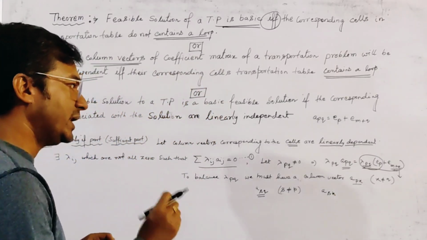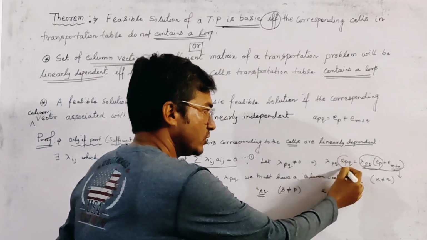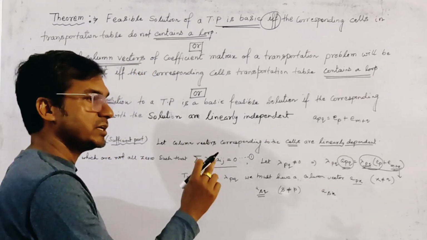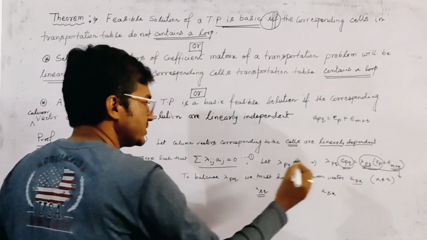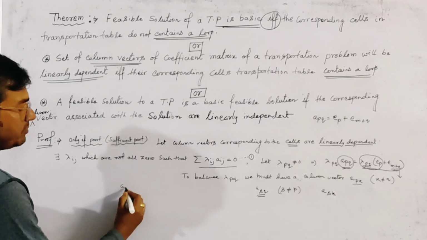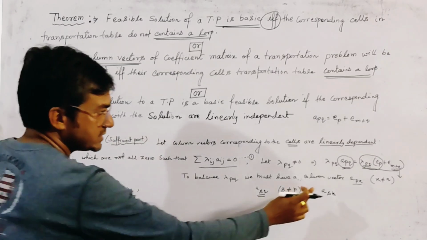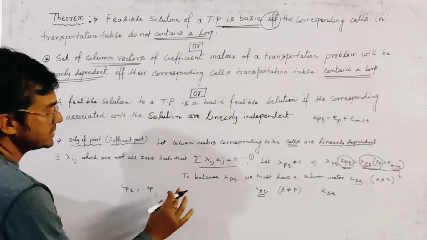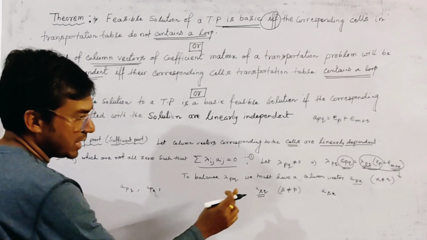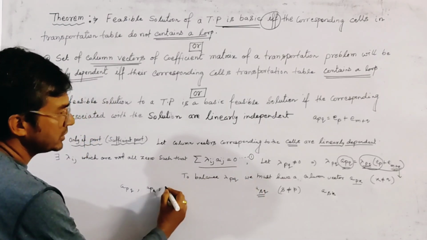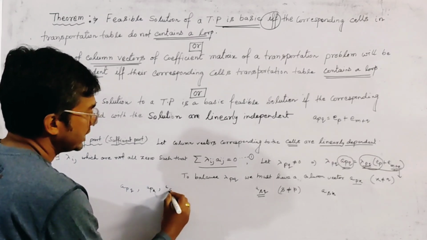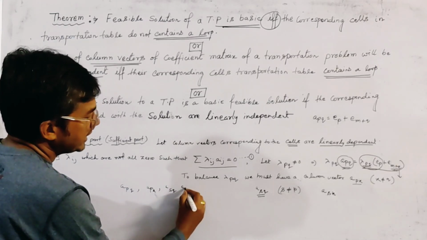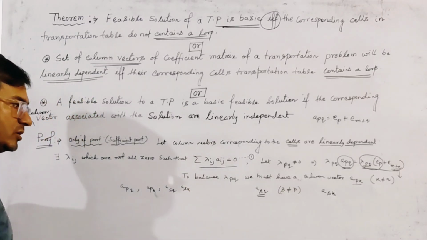So to balance this term, or the column a_pq, we must require another three column vectors. The first column vector is a_pq, second is a_pk, third is a_sq, and fourth is a_sk.